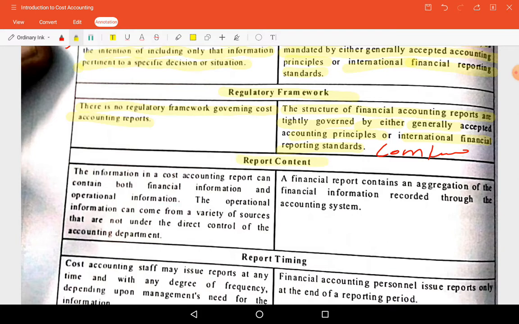Report content: the information in a cost accounting report can contain both financial information and operational information.